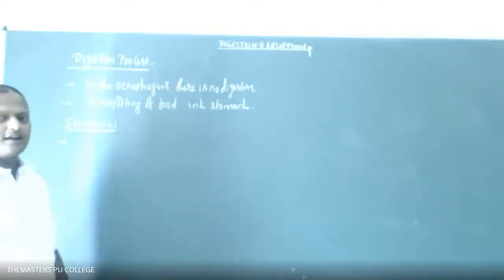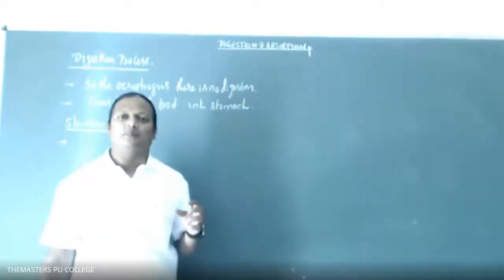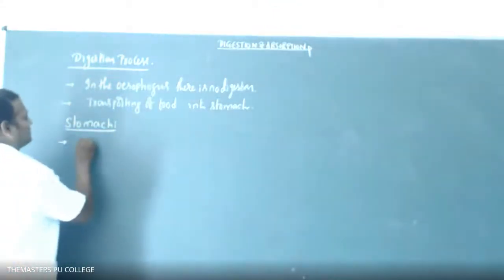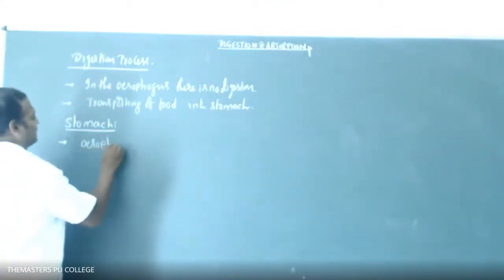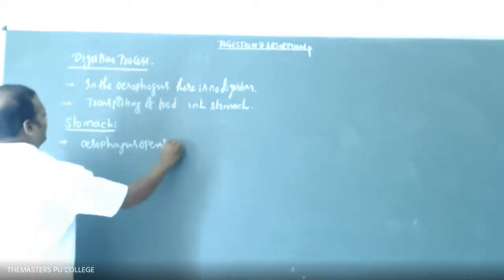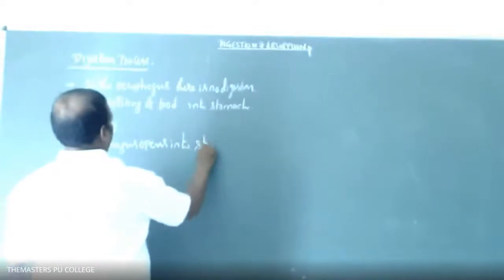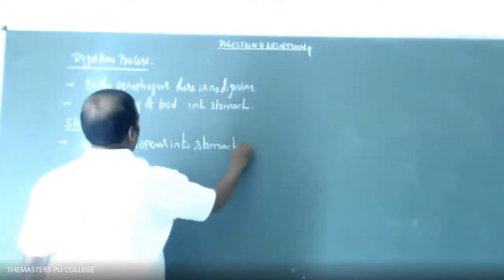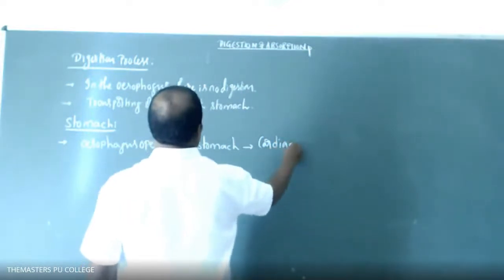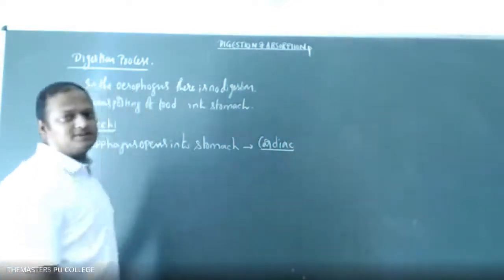Where the esophagus opens into the stomach, that is called cardiac. In the cardiac region, which sphincter is present, students? Cardiac sphincter.